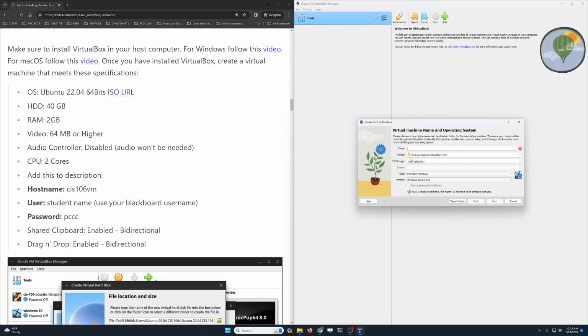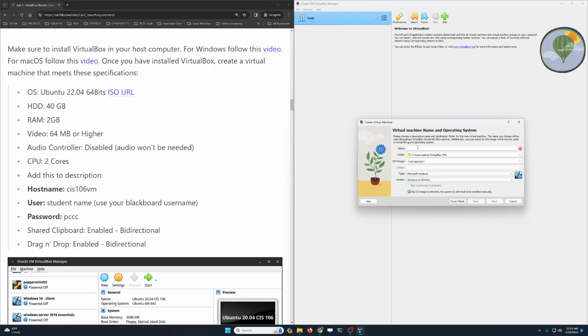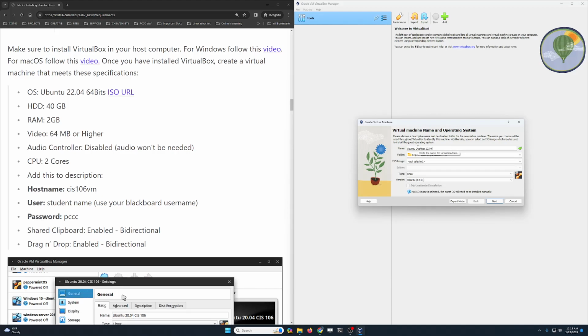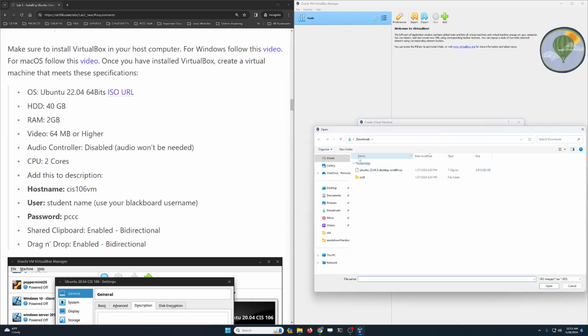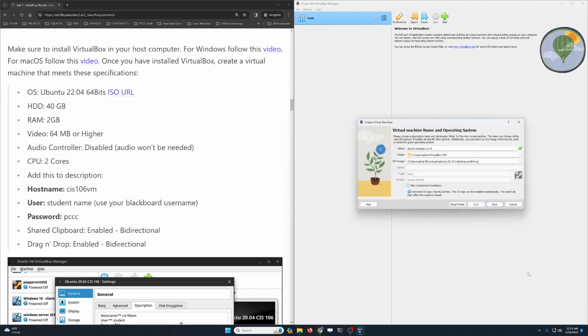By the way, you can also access this menu from file, and I'm gonna name this Ubuntu Desktop, and then the version of Ubuntu, which is 22.04. Now, the ISO image is the installer that we downloaded, right? The virtual CD that we downloaded. So I'm gonna click on other, and then I'm gonna go to my downloads folder and click on the ISO file. Do not mount the disk. Do not open the disk. We are gonna use it as is. So click on open, and now we're gonna click on skip unattended installation.